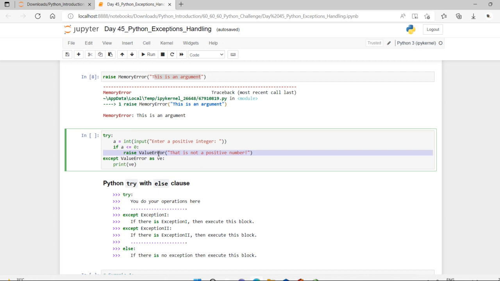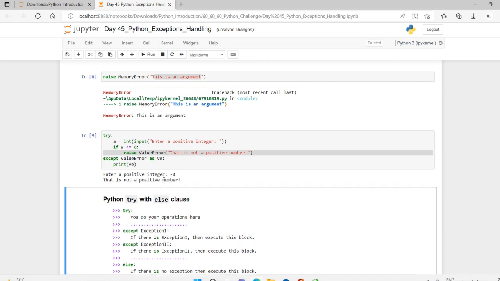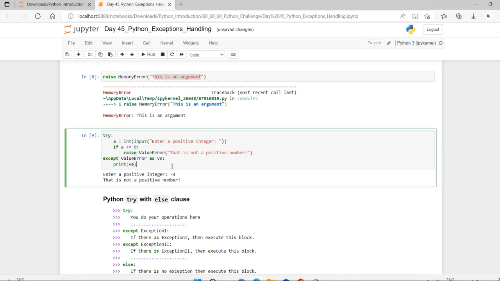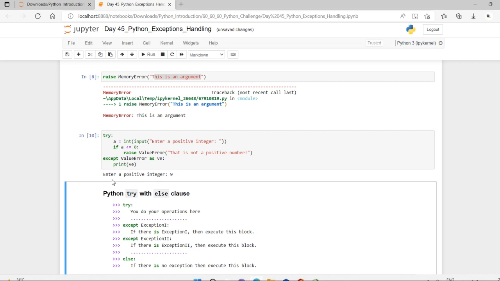Okay, let me just execute it, dear friends, kindly have a note of it. So enter a positive integer. If I just specify -4, it shows this is not a positive number. And see here, if I enter a positive integer, it just executes and moves on.